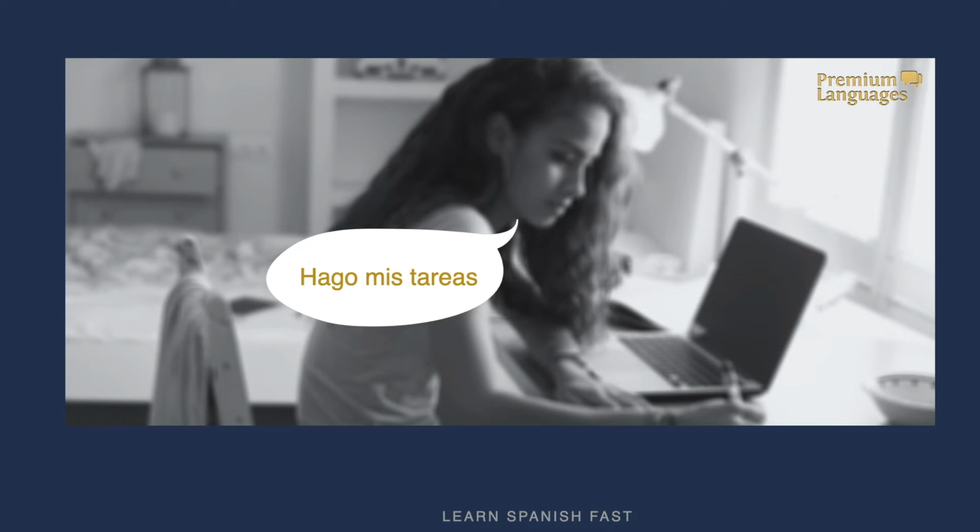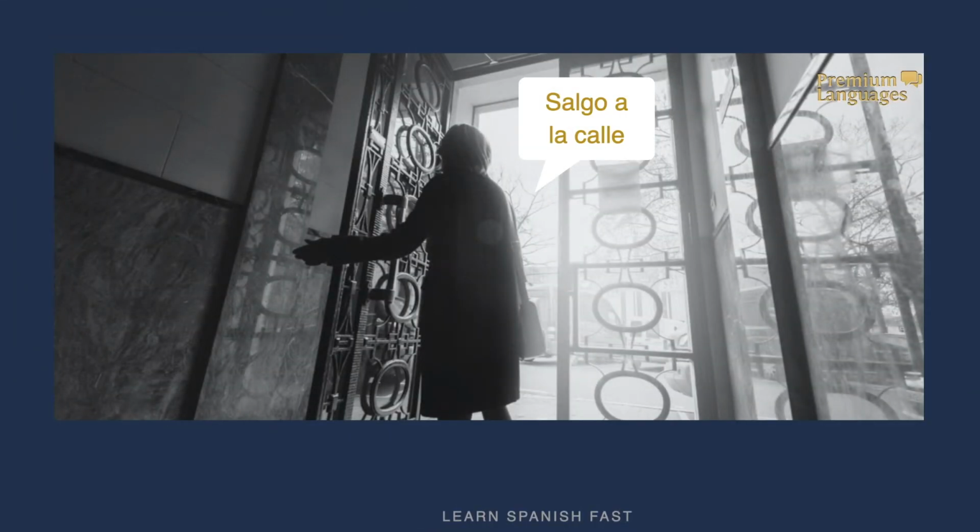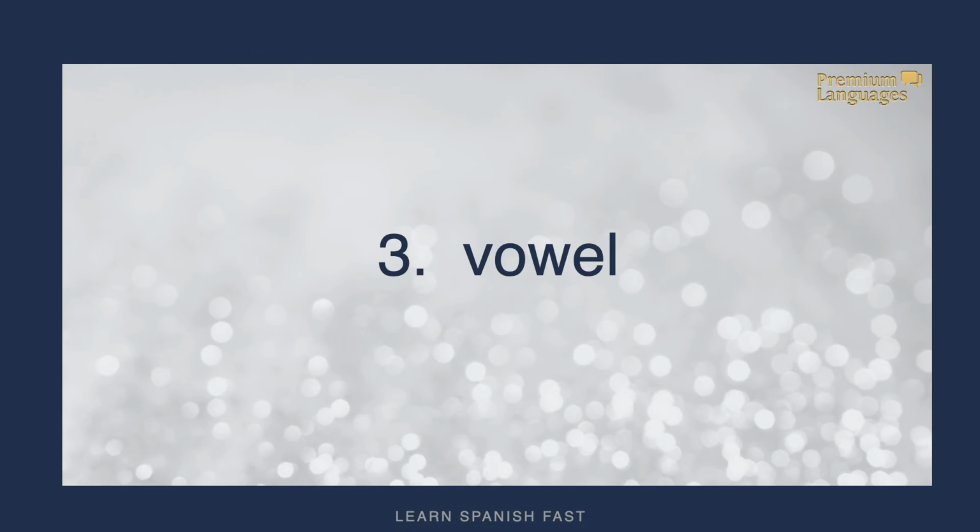Hago, no hago. Hago mis tareas. I do my homework. Salgo a la calle. The verb is salir, should be salo, but it becomes salgo because it's irregular. In these irregular verbs, we're going to have a vowel that's going to change either to a completely different vowel or it's becoming two vowels.